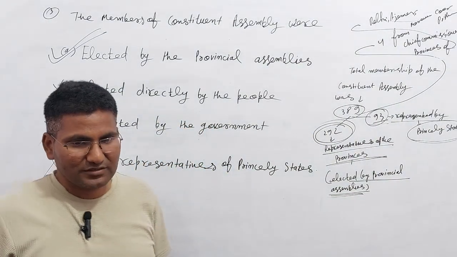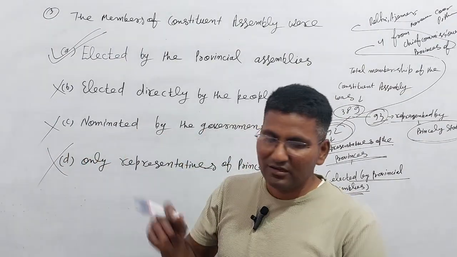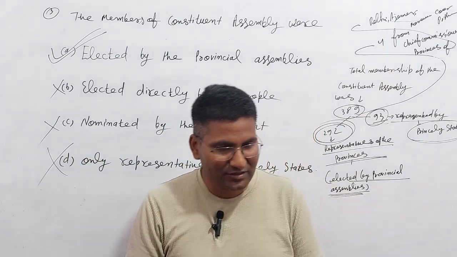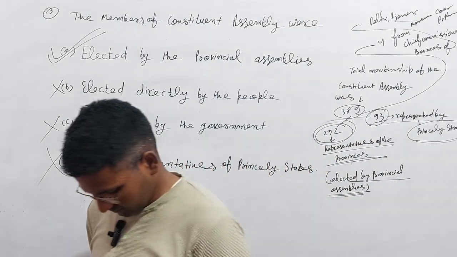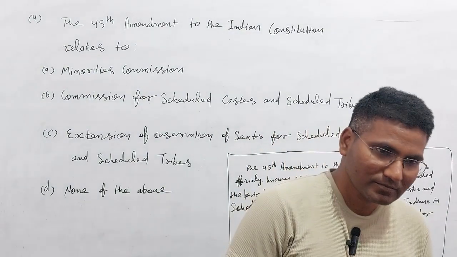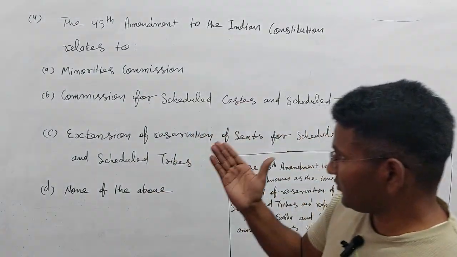So this was your question number 3. Now let us see question number 4.